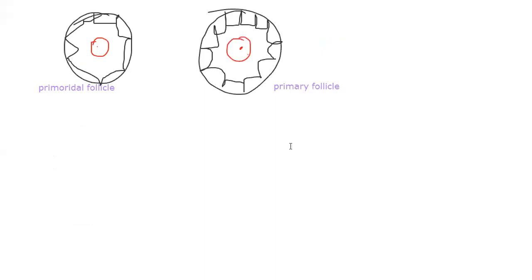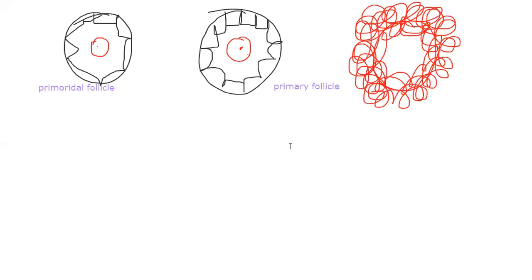Now let me talk about the primary follicle. The layers of the primary follicle divide continuously and form granulosa cells. That is not the membrana granulosa; we are talking about granulosa cells, the developmental stages.